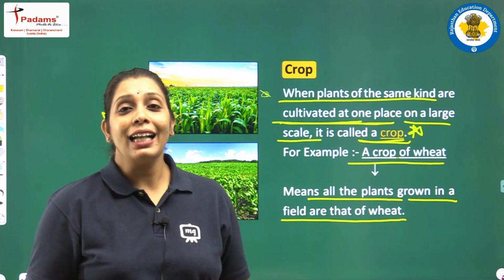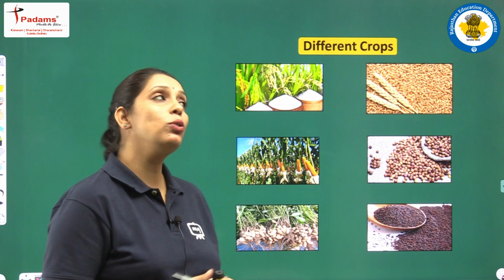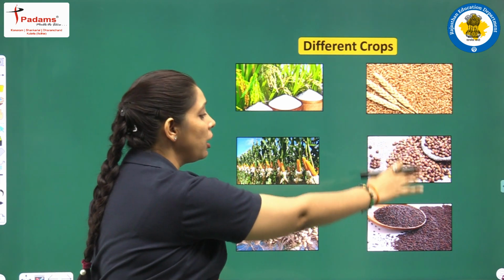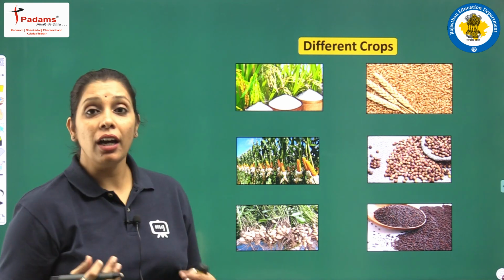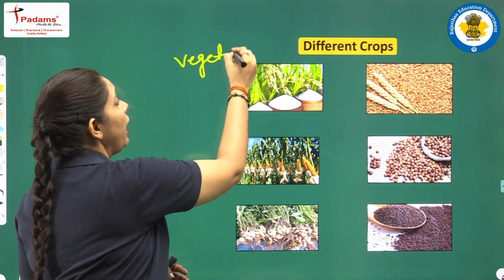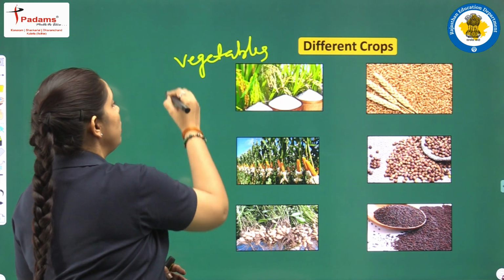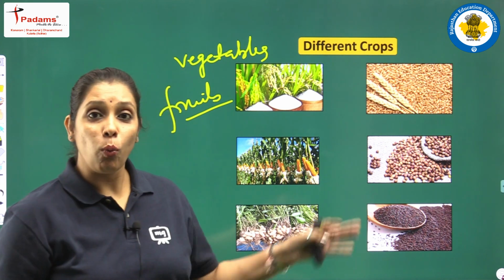Fine students, let's discuss different crops which are grown in our country. Have a look on the board, students. There are different crops. Along with these grains, we have vegetables also. And along with vegetables, fruits also. Isn't it, students? So what are they?